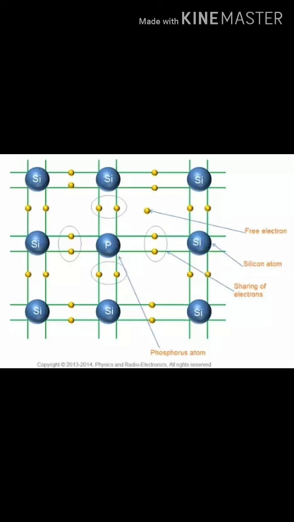Now we talk about what are non-degenerate semiconductors. We have assumed that the electron or hole concentration is much lower than the effective density of states in the conduction band or the valence band. In other words, the Fermi energy level EF is at least 3 kT above EV or 3 kT below EC. For such cases, the semiconductor is referred to as a non-degenerate semiconductor.